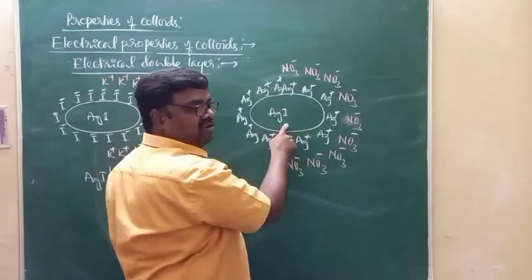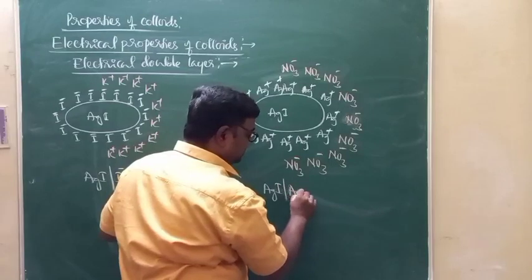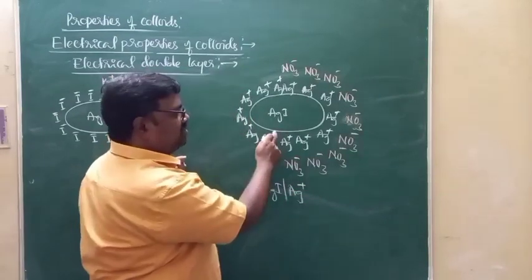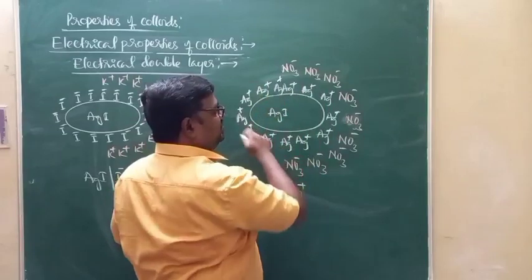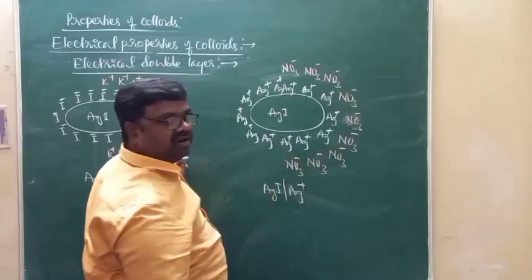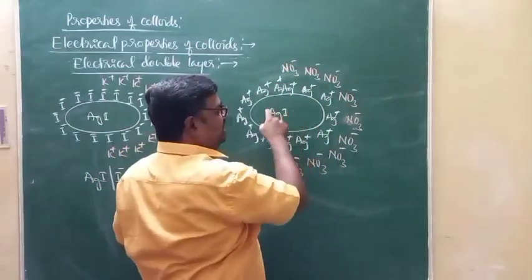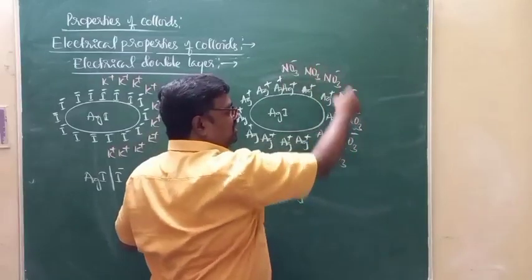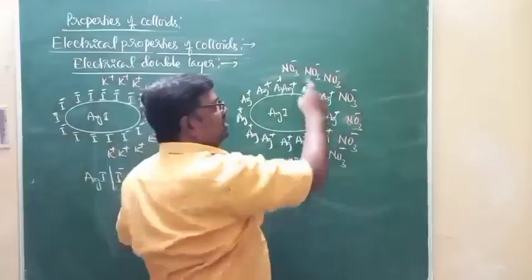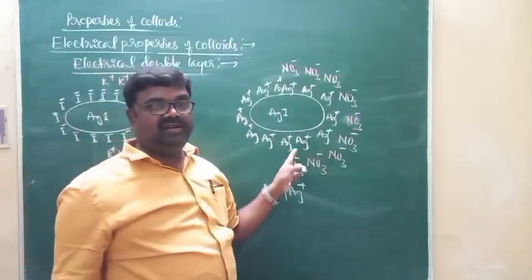Look at this. This silver iodide sol can be represented as AgI bar Ag plus, because this is a positively charged silver iodide sol formed by the adsorption of Ag plus ions on the surface of the silver iodide particle. This layer of positive charges on the silver iodide attracts the counter ions, that is negatively charged ions, from the dispersion medium. And this is a layer of counter ions around the first layer.